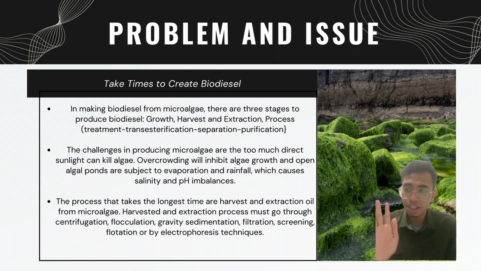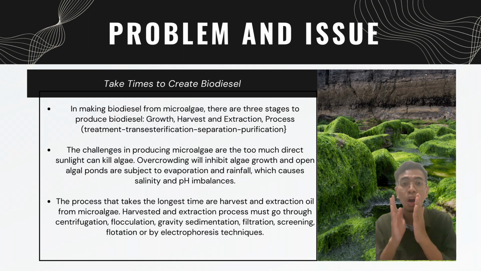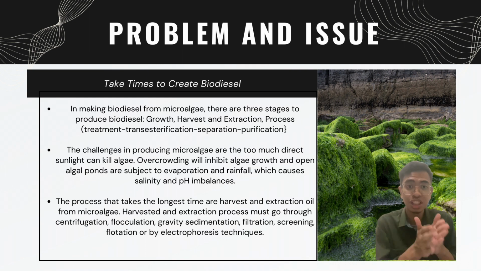And the processes that take the longest time are the harvest and extraction of oil from microalgae. The harvest and extraction process must go through centrifugation, flocculation, gravity sedimentation, filtration, screening, flotation, or the electrophoresis technique.